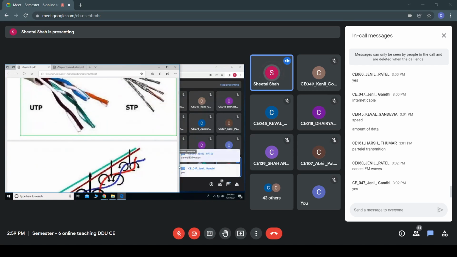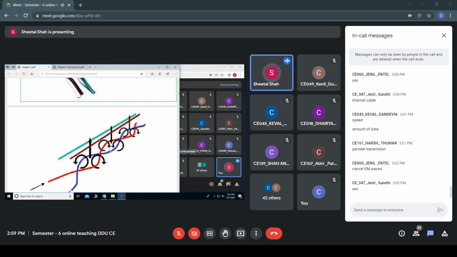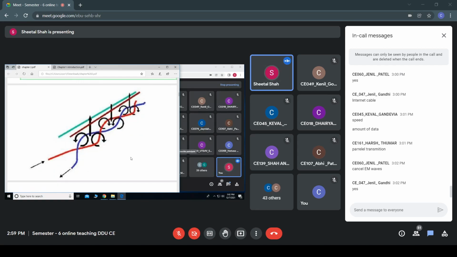So if we twist it, the radiated energy would cancel each other, and hence the signal would not be lost. So these wires are twisted so that the amount of energy would not be lost by this electromagnetic radiation. So that's why these cables are twisted.